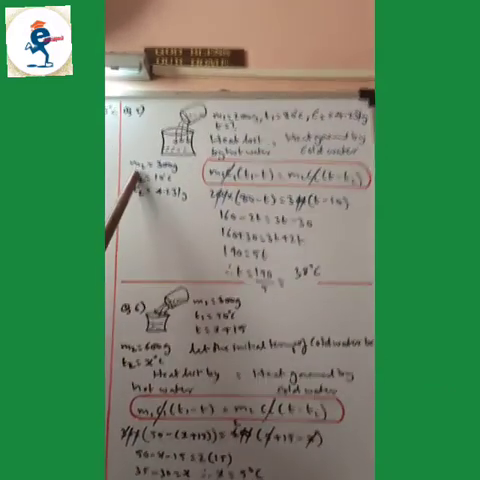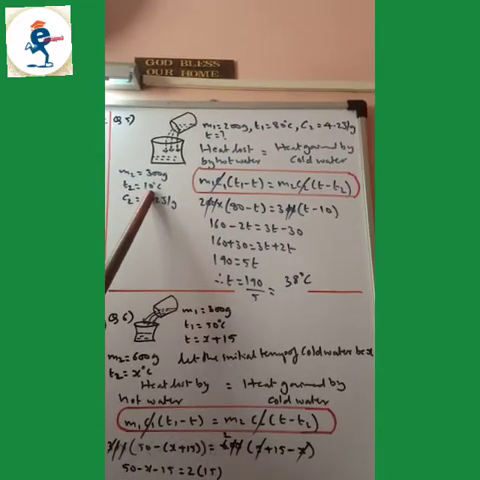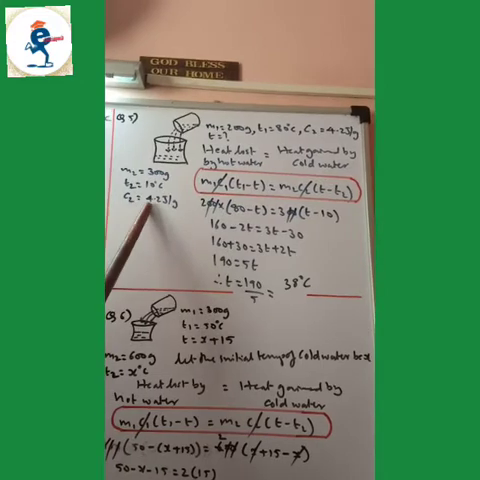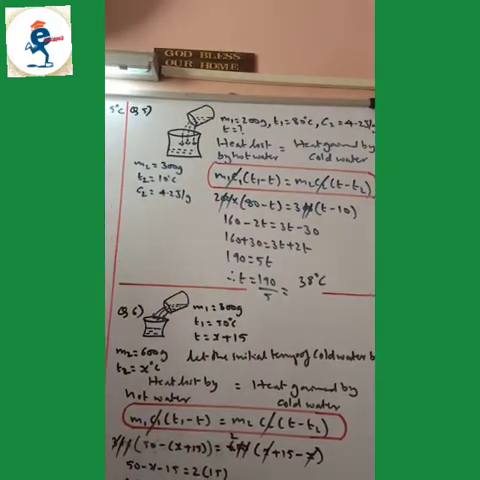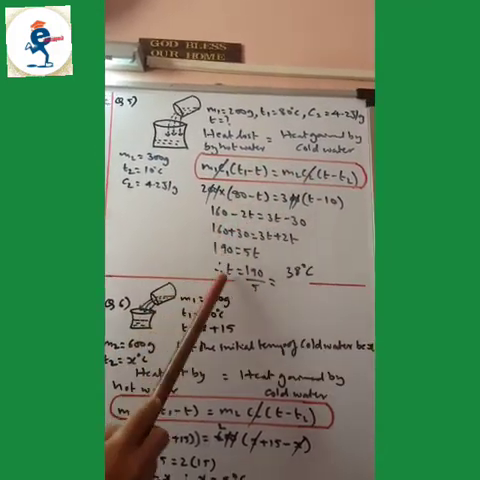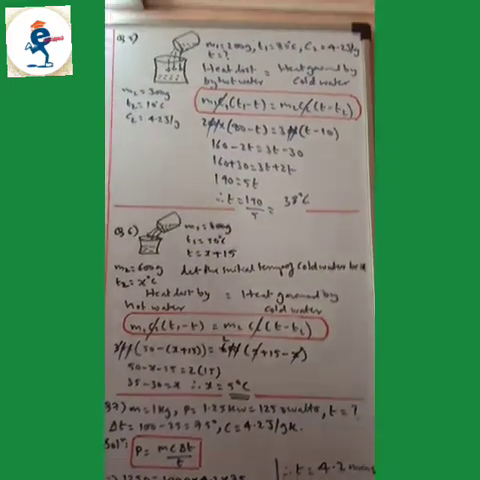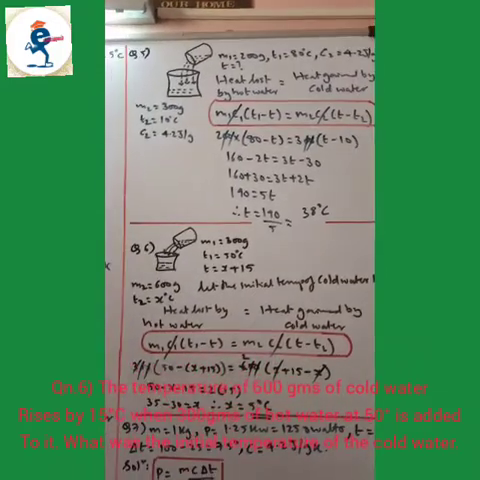Then next, mass M2 of the cold water is 300 grams. T2 is 10 degrees Celsius. Specific heat capacity of water is 4.2. So heat loss by the hot body is equal to heat gain by the cold body. Substitute the values in the formula, and you get the final temperature as 38 degrees Celsius. Just try to solve it that way by drawing the diagram and pictures and all. You will find it interesting and you will get the answer.